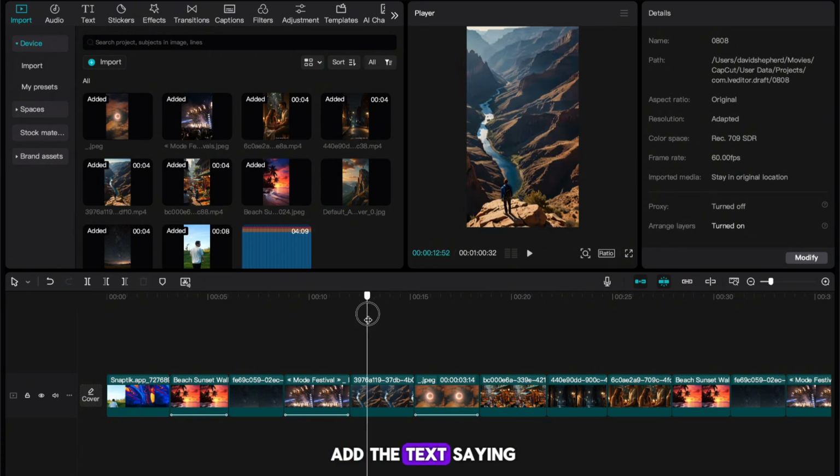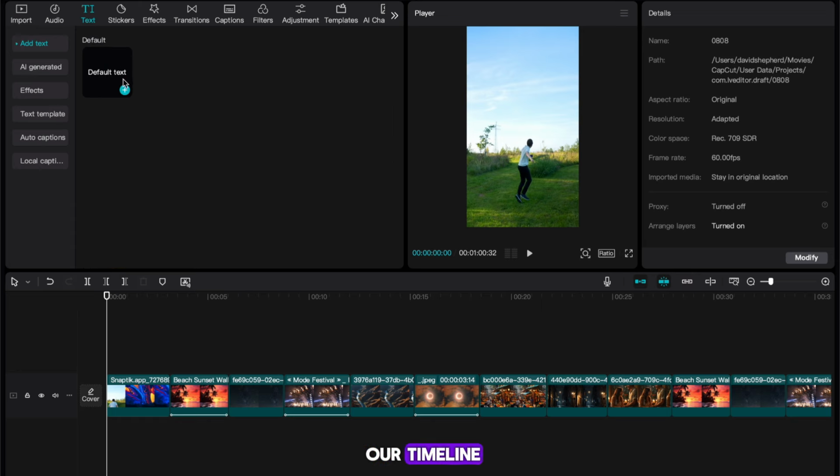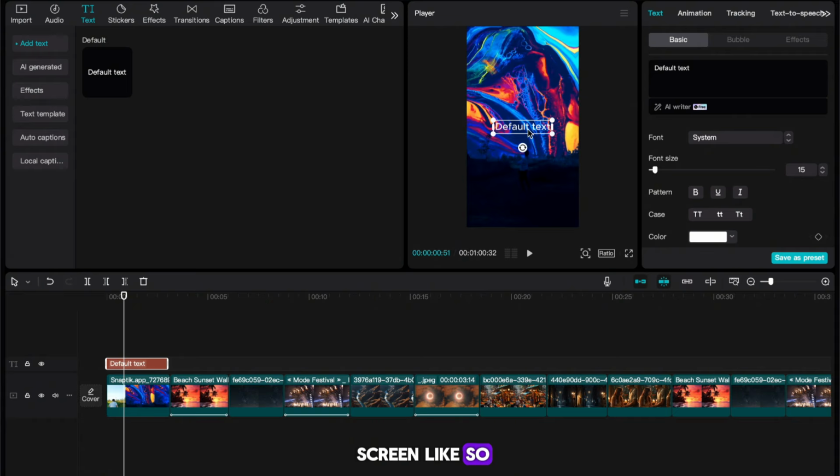We need to add the text saying, "Times when life doesn't feel real." So, head to text in the top left and add some to our timeline. Firstly, drag your text to the middle of the screen like so, and also set the duration so that it lasts the entirety of your scroll stopper. Select the text and head to the top right. You now want to make the text say "Times when life doesn't feel real."